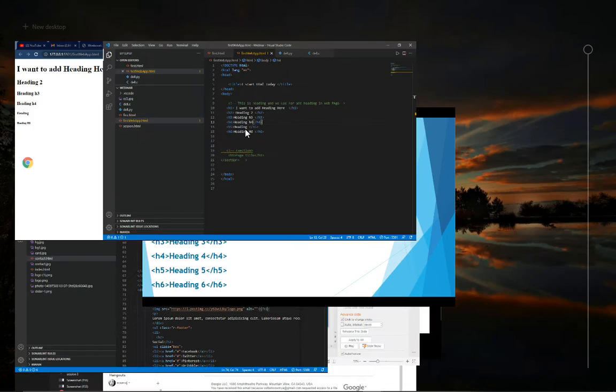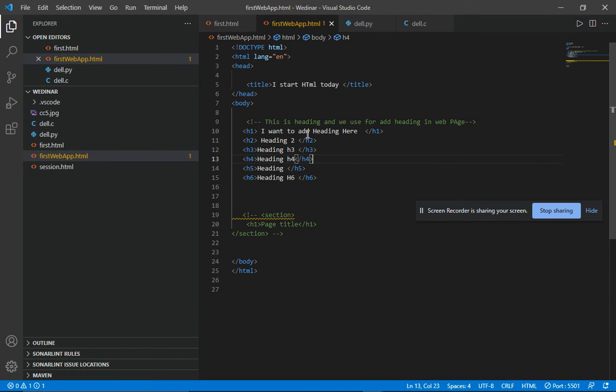So I hope guys you understand what is a comment, what is an HTML tag, and what are the different types of HTML tags. Sorry, heading tags. I am sorry about that. Basically, in HTML, I have heading tags. Okay, so now we move to our paragraph tag.